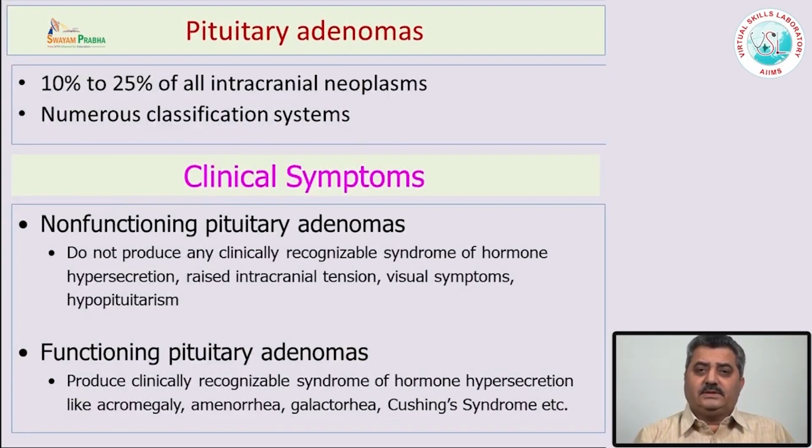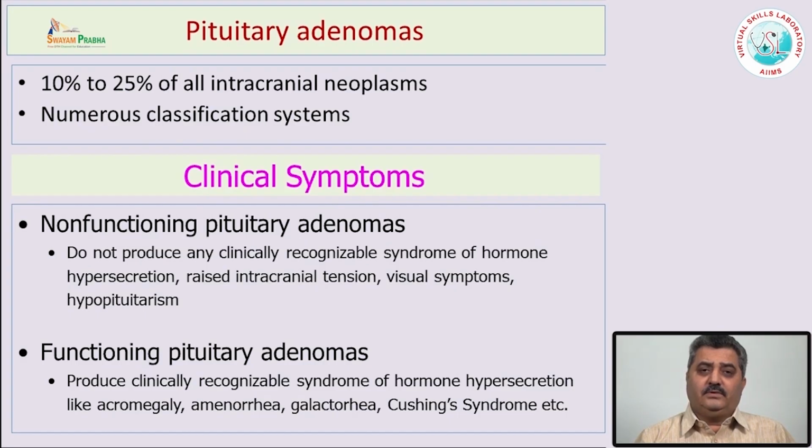Now, pituitary adenomas are the most common tumor of the brain. They comprise about 10 to 25% of all intracranial neoplasms. Numerous classifications have been proposed from time to time, and the most common which clinicians use is non-functioning pituitary adenomas and functioning pituitary adenomas.